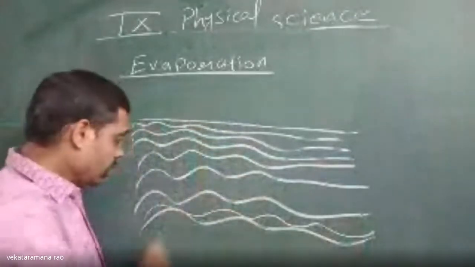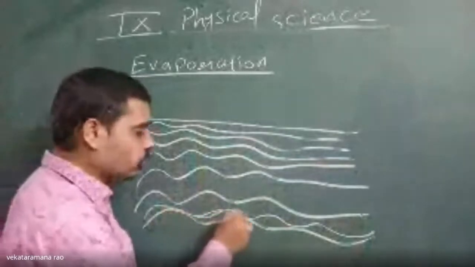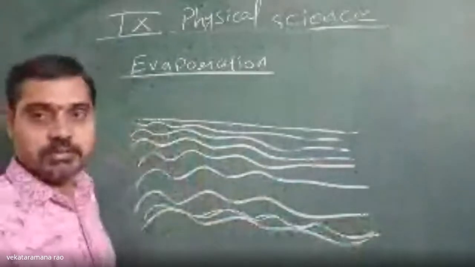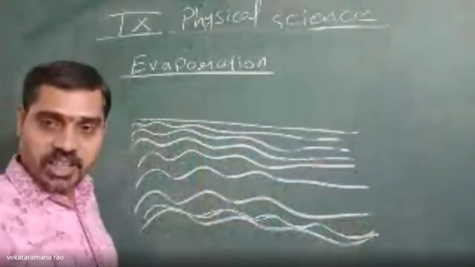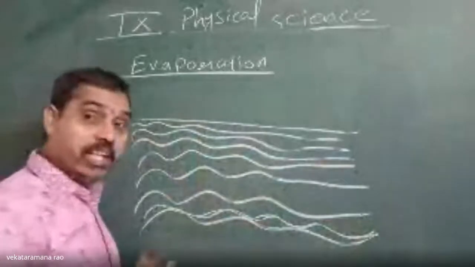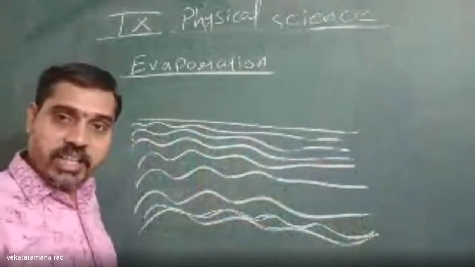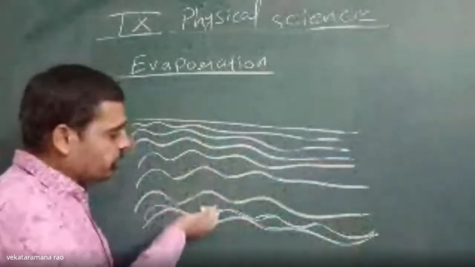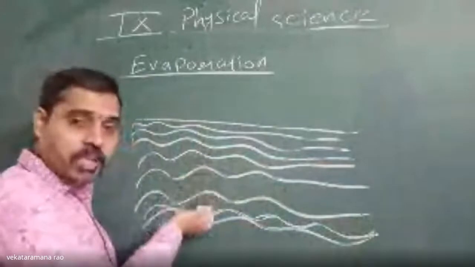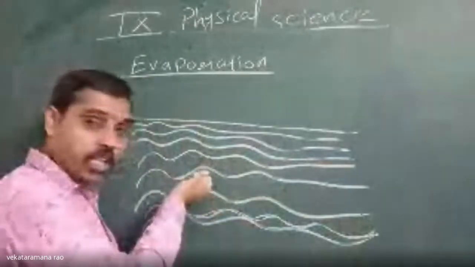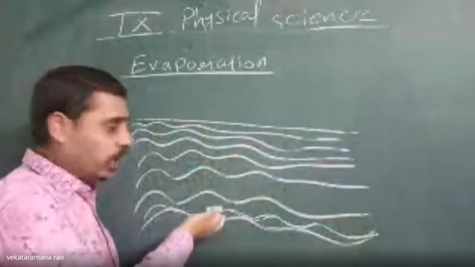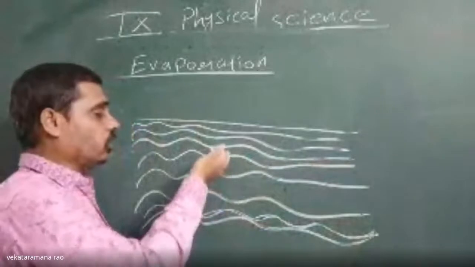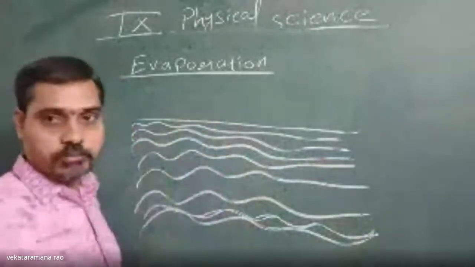As a result, these water molecules, or these liquid molecules, start gaining heat. When they start gaining heat, their kinetic energy increases. When their kinetic energy increases, these water molecules will move apart, some coming forward above the level layer, and other layers will go down. Like that, heat will transfer from one layer to another layer, and finally to the top layer.